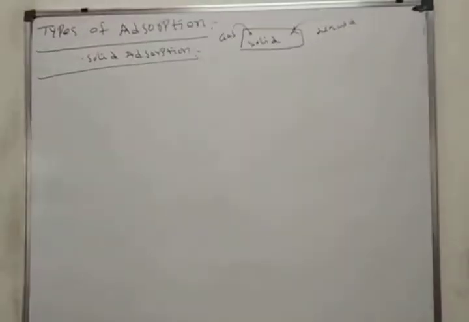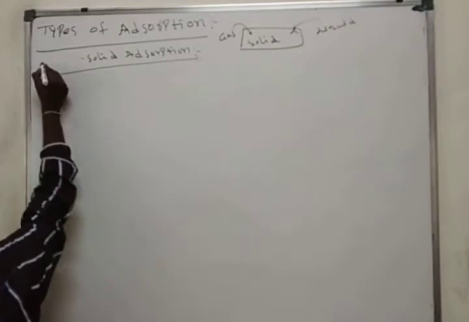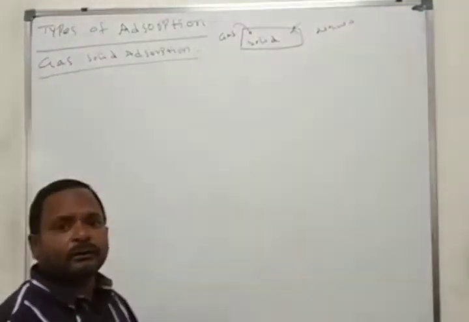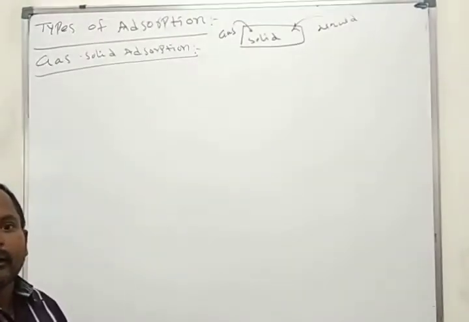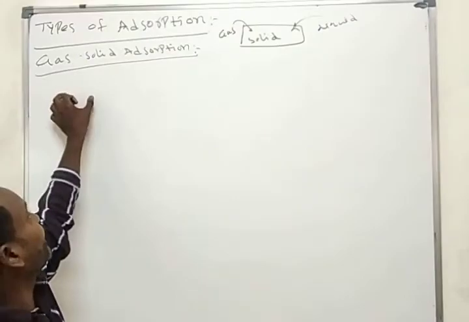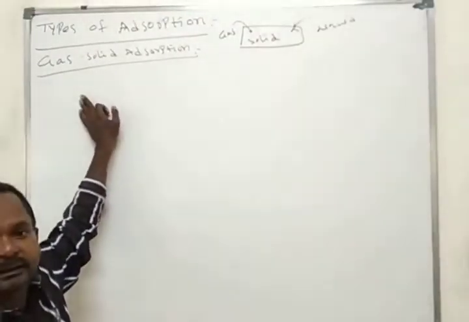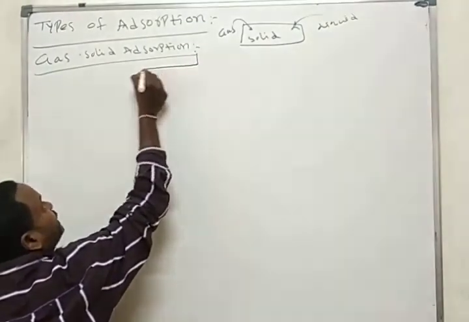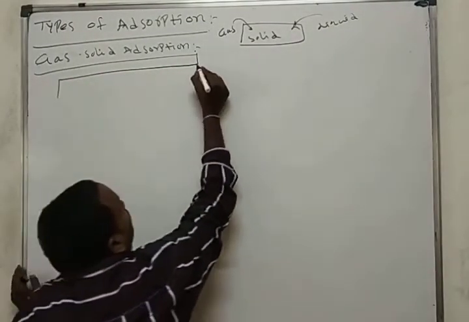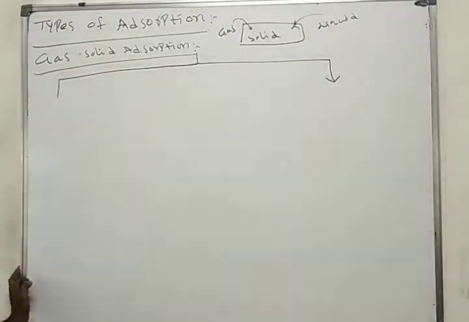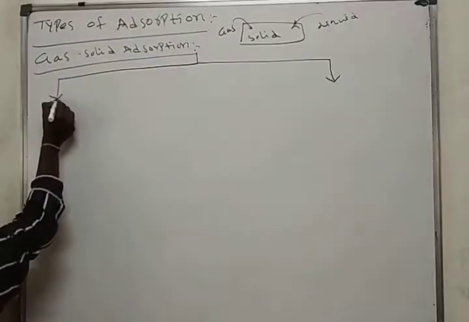Gas-solid adsorption. Gas also gets accumulated or concentrated on the surface of the solid. Simply we call it gas-solid adsorption. Based on the nature of gas and solid, the gas-solid adsorption is classified into two types.